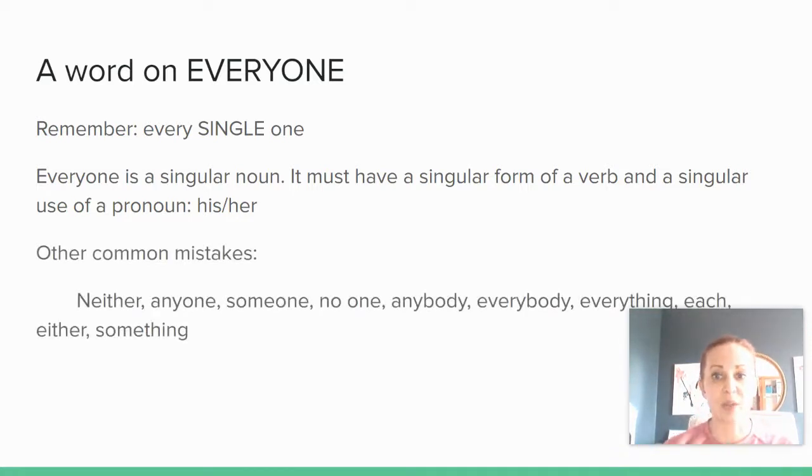Other words that kind of go along with that: neither, anyone, someone, no one, anybody, everybody, everything, each, either, something, all of those. There are more, but all of those you have to keep in mind. Those are singular forms of the noun. So you're going to want to use a pronoun that is going to agree with that singular form.